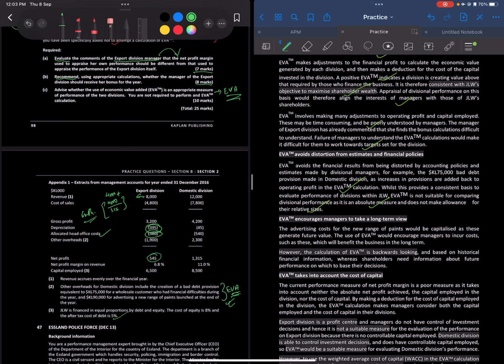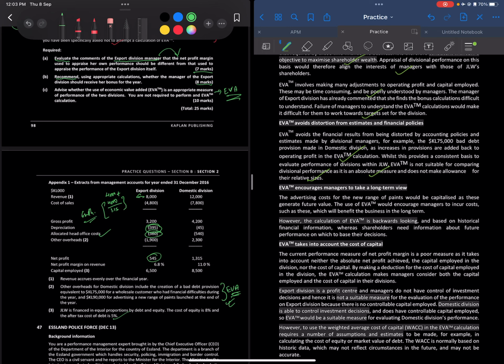So one division could be very big and then the EVA could be very high for different divisions differently. The capital employed as well could be different, which would mean that the absolute figures will be vastly different. It's not a relative measure, it's an absolute measure. That's the problem with an absolute measure.